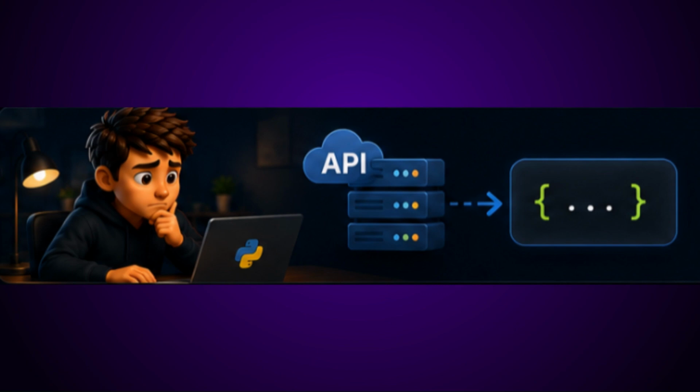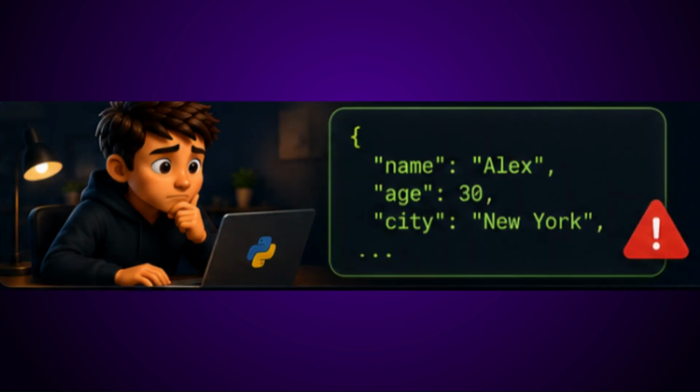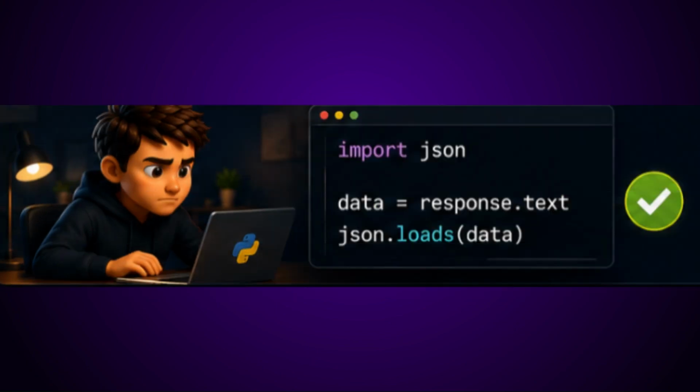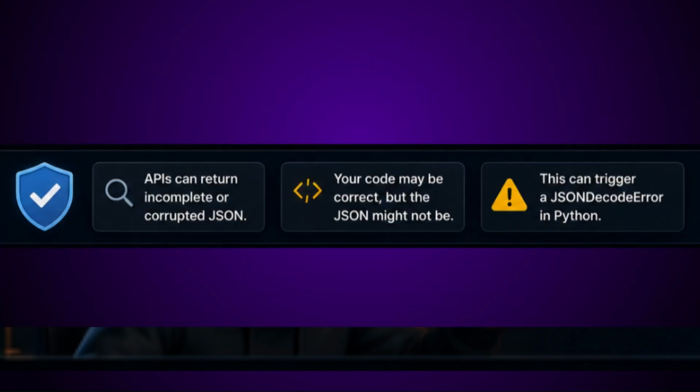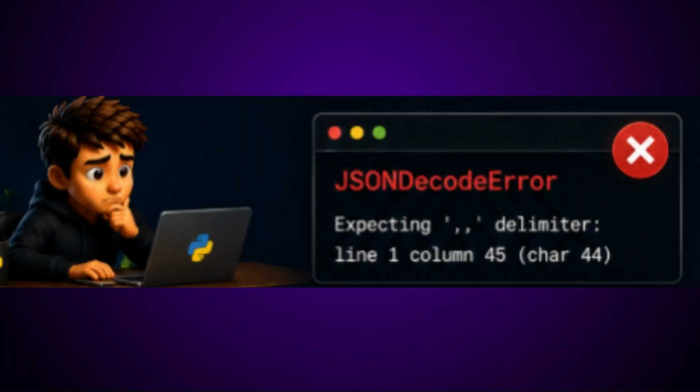Sometimes an API returns incomplete or corrupted JSON data, even when your Python code is correct. But JSON from an external source can still trigger a JSONDecodeError.